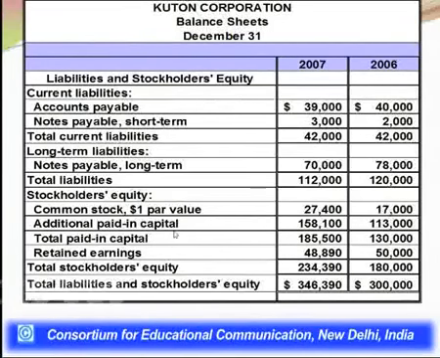Which comes out to be 27,400 and 17,000. So moving forward, next is additional paid in capital, which is 158,100 and 113,000 in 2006. The total paid up capital, which comprises these two things, 27,400 plus 158,100, the total of these two rows gives you the value of 185,500, and the total of these two rows gives you the total paid up capital of 130,000 for 2006.